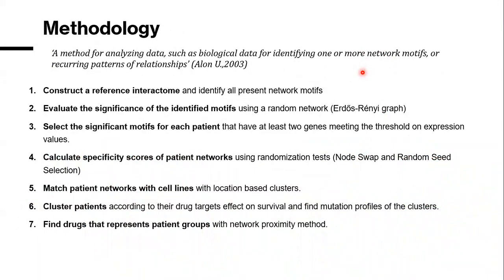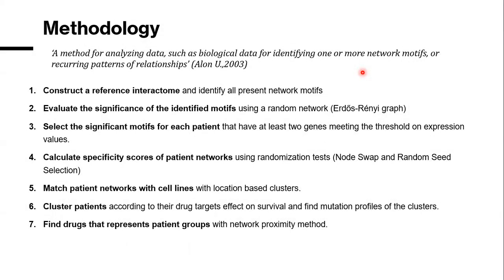So here's the methodology that I use. Firstly, I have constructed a reference interactome and found some significant network motifs by comparing my interactome to a random network. And then using these significant motifs, I have constructed my patient networks using expression thresholds.